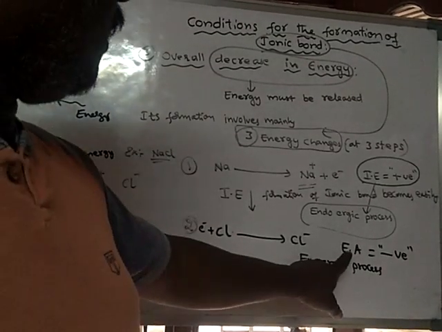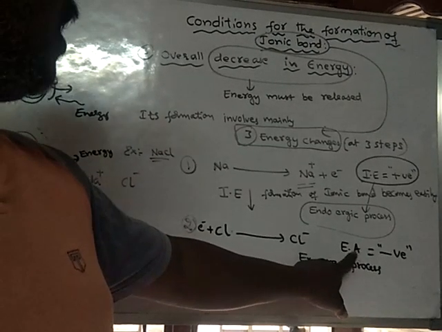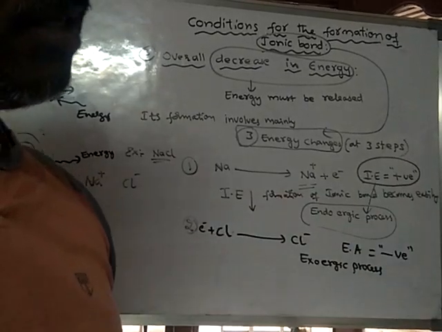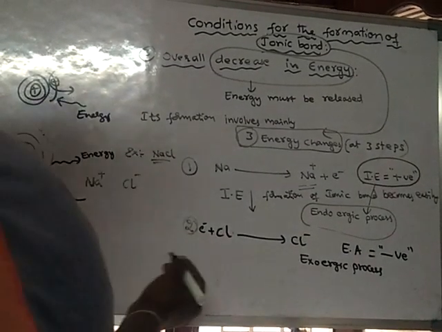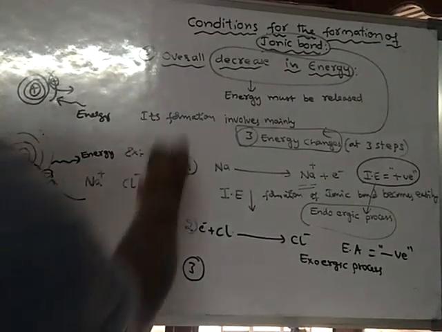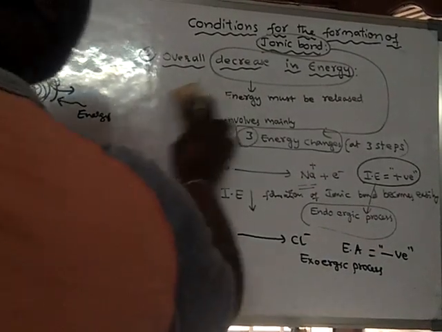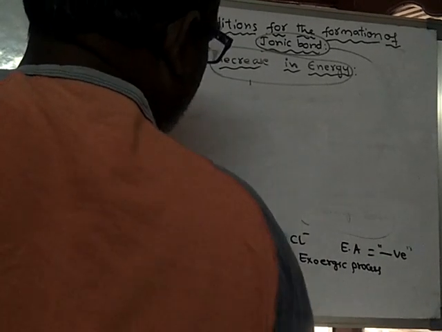So during electron affinity, that means when an electron is added to an atom, energy is released, and during ionization energy, energy is supplied to the atom. And now the third case. So the third step of energy involvement.